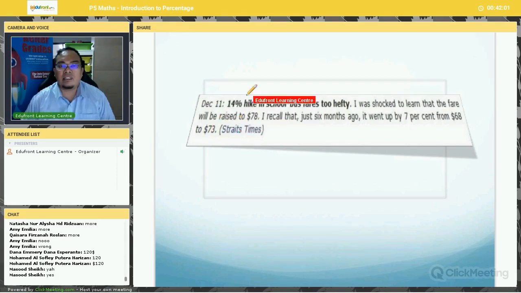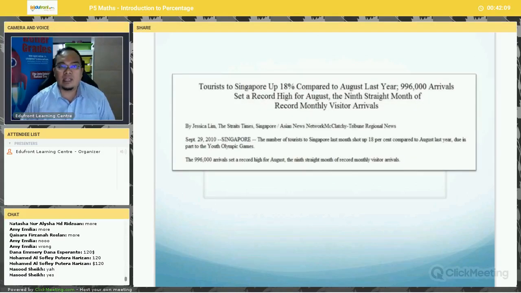So this is a very common newspaper report where numbers are presented in percentage form. Another example here. Tourists to Singapore up 18% compared to August last year. 996,000 arrivals. So you can see here 18%, very common in newspaper reports.